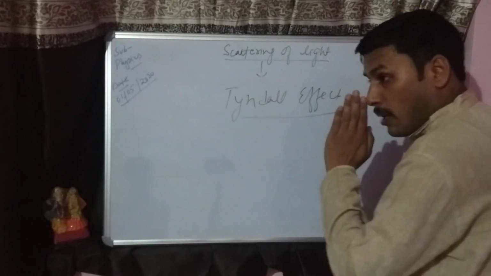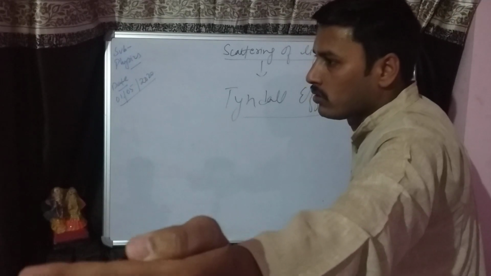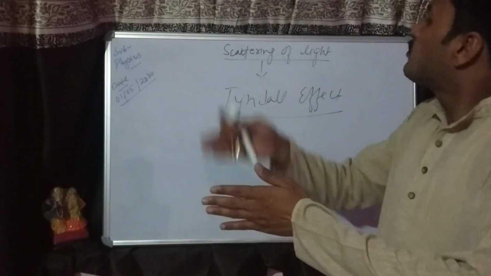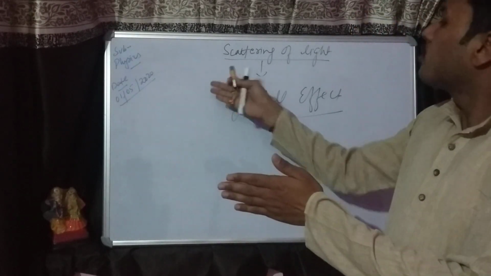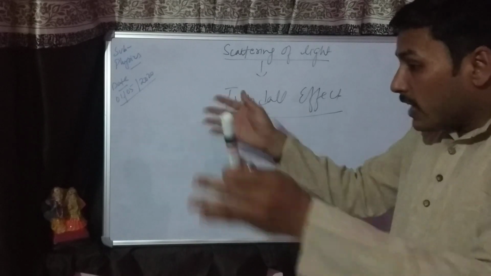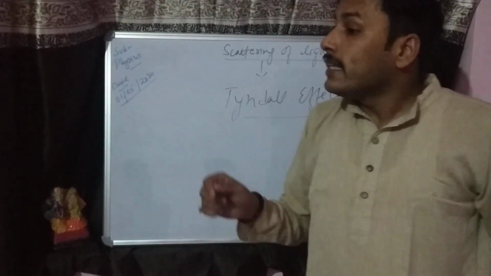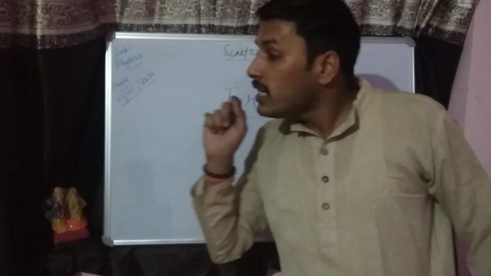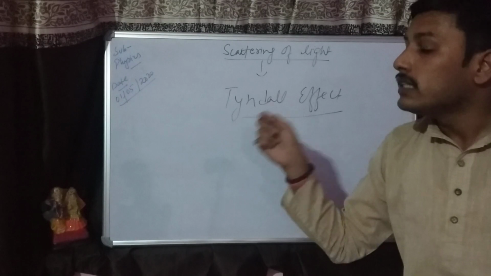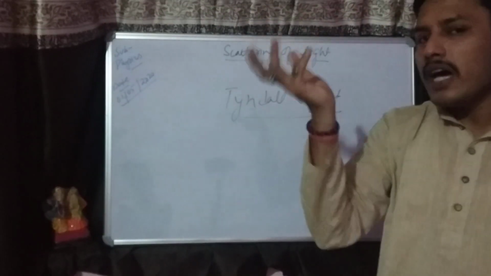If light is visible to you along this path, that means the light has gone through that path also. And if the light is visible in this part also, the light has gone through this part also, in the upward direction and downward direction. That means if the light is visible from all parts, although the light is going in a straight line, the light is scattered in different directions.